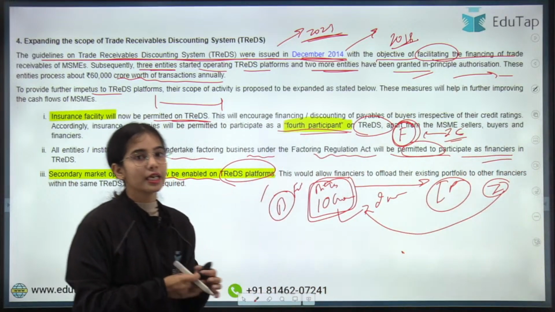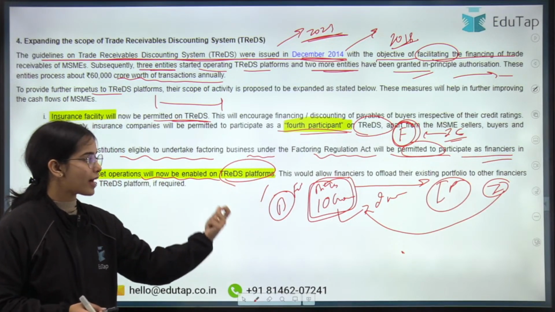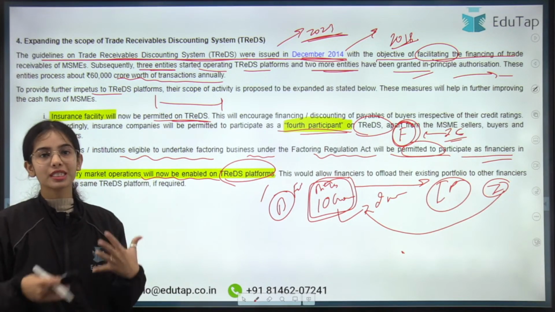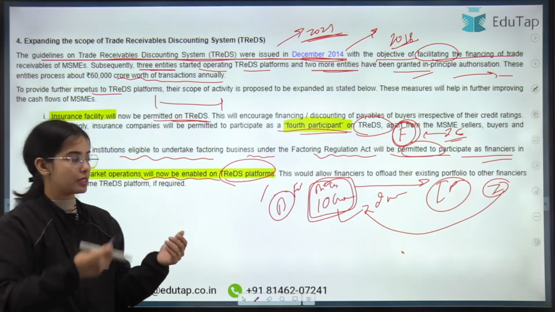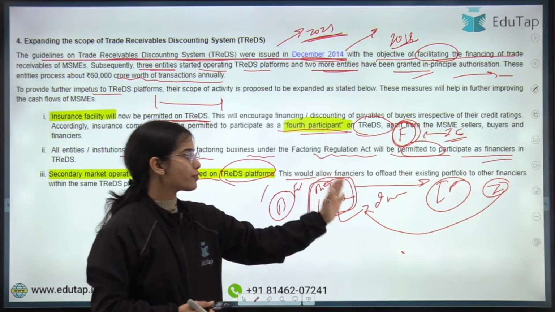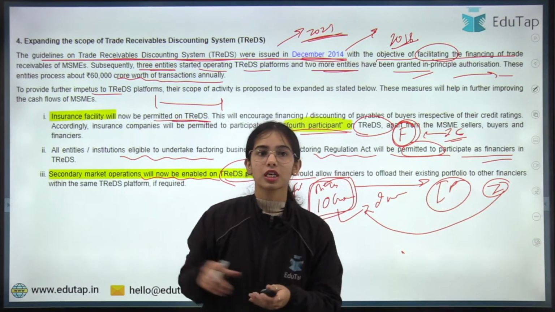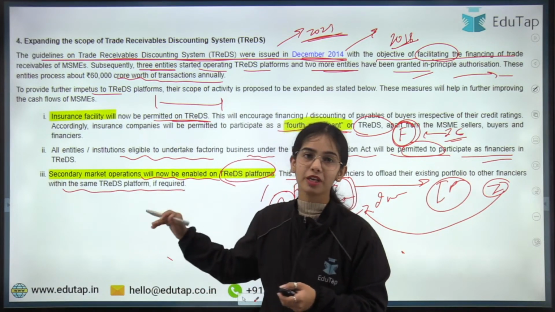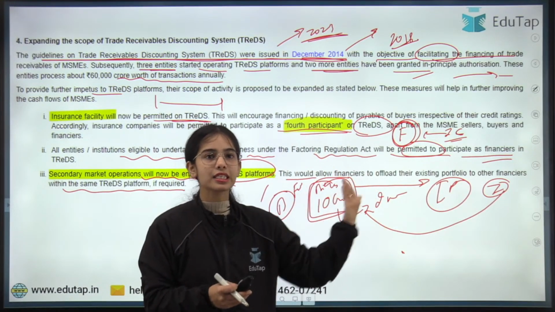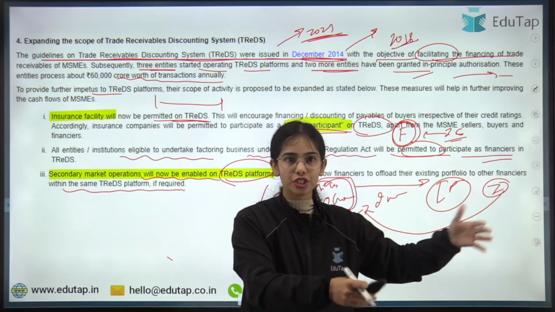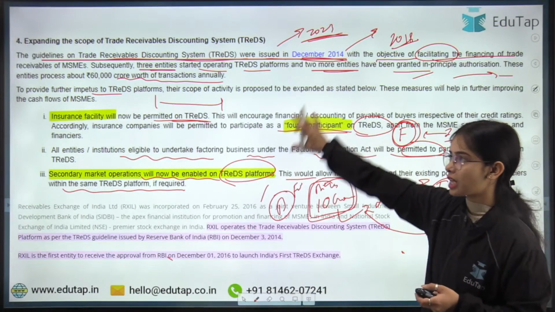Okay, so this is the idea, that the secondary market operations will now be enabled on the TReDS platform, where the financiers can sell their bills further, or they can get the rediscount of the bills. This would allow the financiers to offload their existing bills to other financiers within the same TReDS platform if required. So the bills that a financier has, they can sell to other financiers in the same TReDS platform. So this was the introduction in 2023.